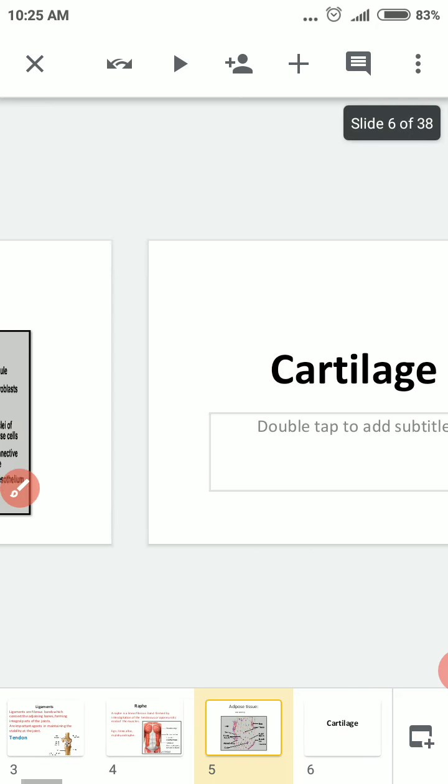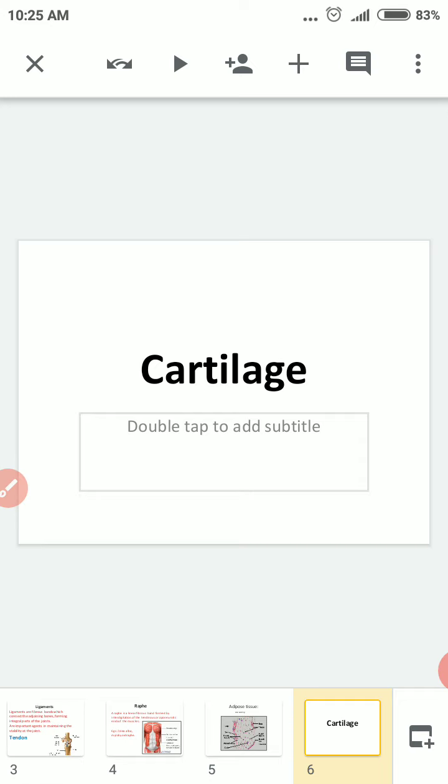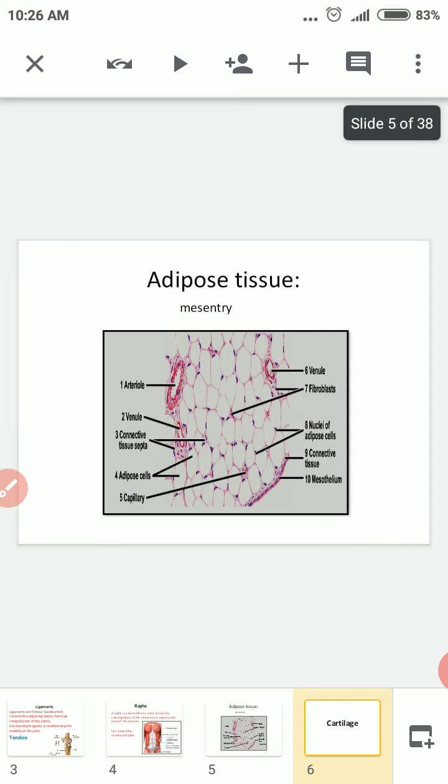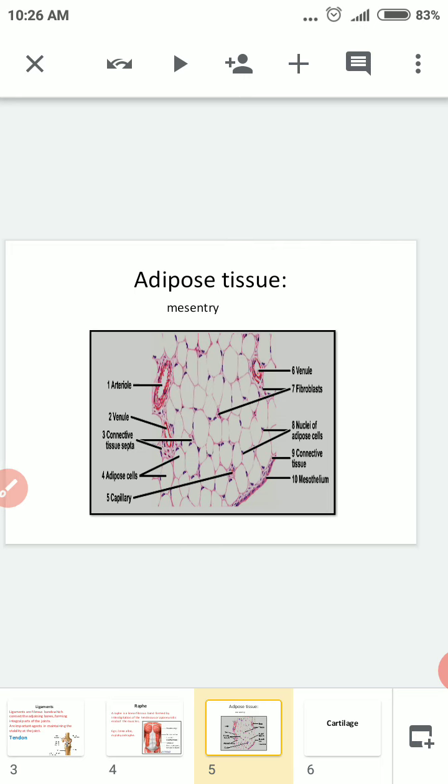Okay, this is about the adipose tissue. The adipose tissue is also called a fat cell. If they ask you for short notes on the adipose tissue, write how it appears. The appearance of the adipose tissue is like a signet ring with the nucleus at the periphery and a little bit of cytoplasm present. That is called adipose tissue. The adipose tissue, the fat cell, is present in the whole of the body.